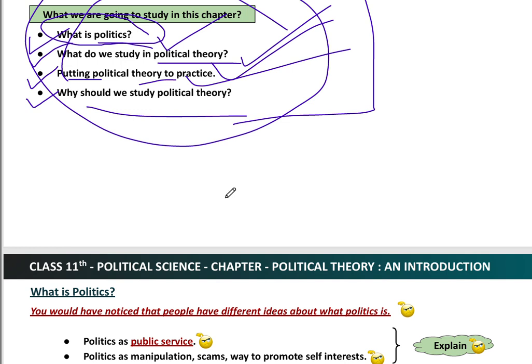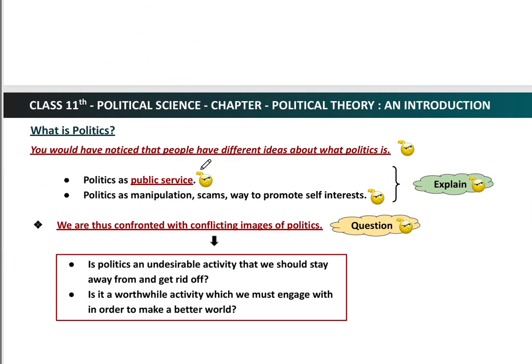So these are a few questions which we'll discuss in this particular chapter. Number one, what is the meaning of politics? Secondly, what do we study in political theory? Number three, how can we put political theory into practice? And number four, why should we study political theory? Okay, so these will be the questions we'll discuss in this chapter.